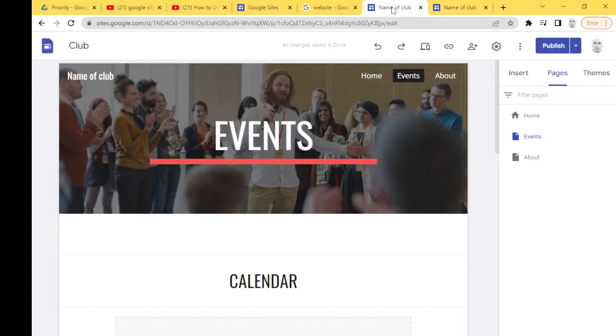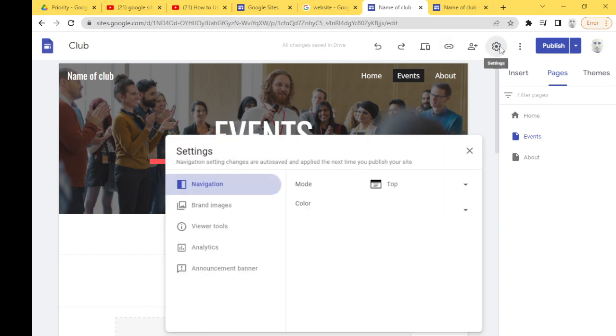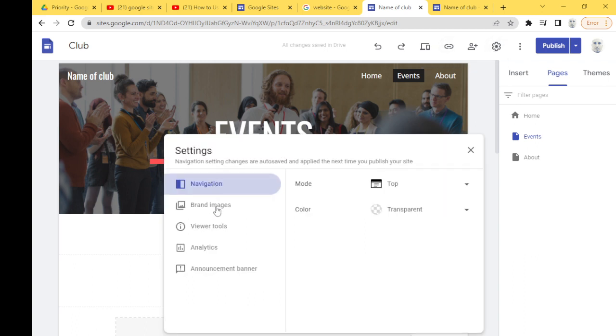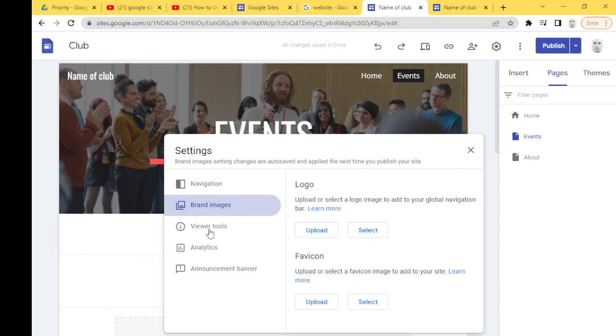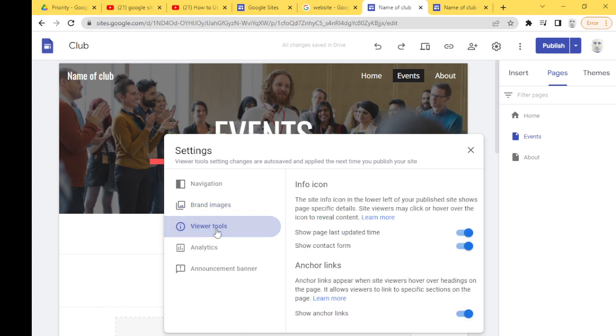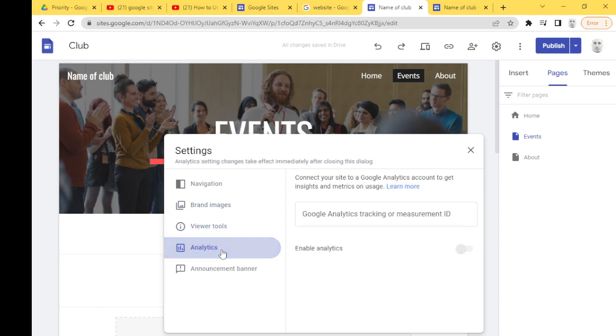So let's go back to Sites. What else do we have here? Images, tools, analytics, right? Enable analytics. Okay, you need to get a special thing from Google to be able to analyze who is visiting your website.